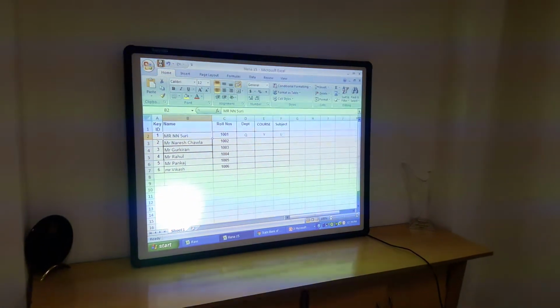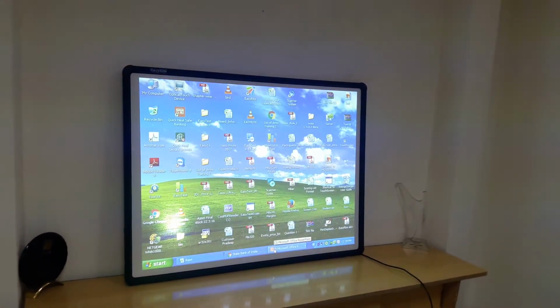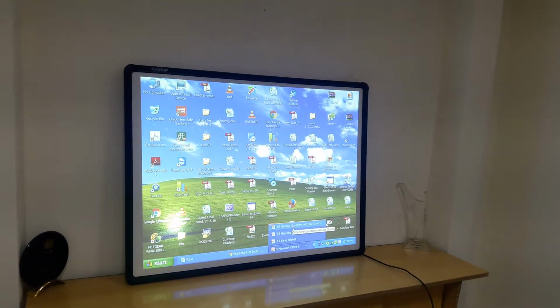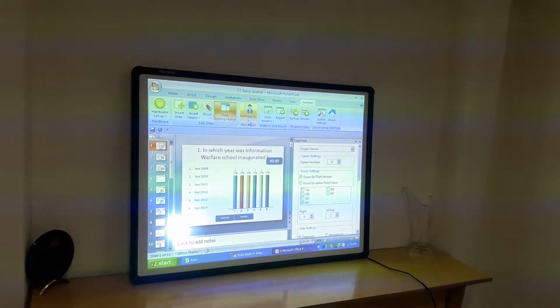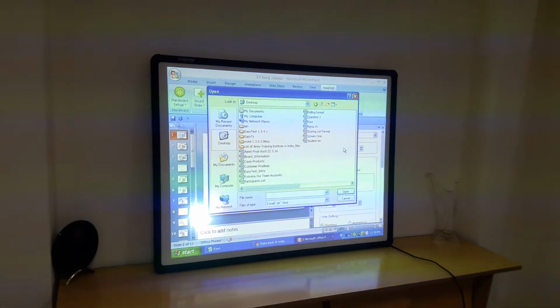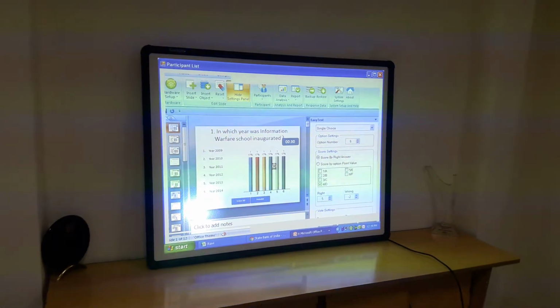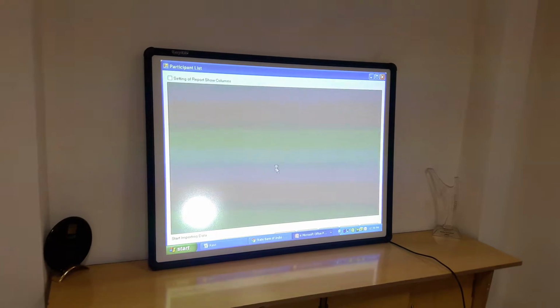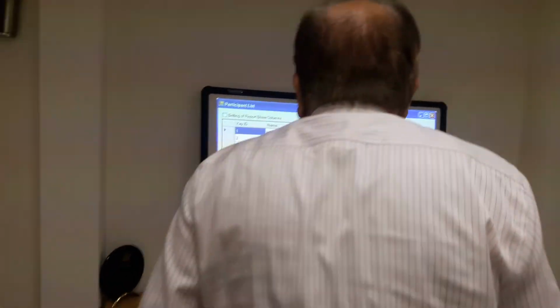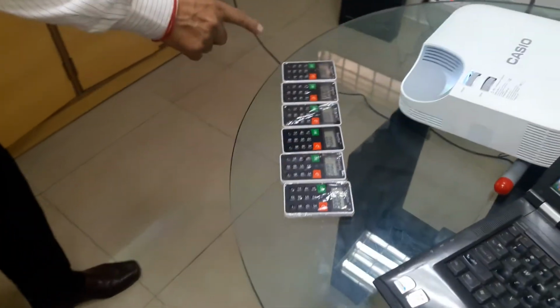We will save this file, close it. We will open the Easy Test. We will import this file from the Excel format from the desktop. That's it. As you can see now, all the names and the keypad IDs have come over there. The individual keypads are over here. They are all numbered 1 to 6. These numbers cannot be changed by anyone except the administrator.